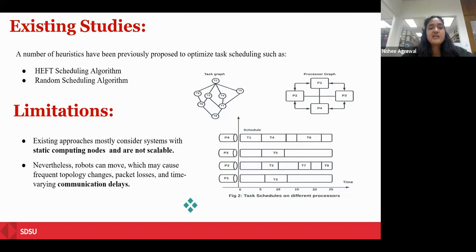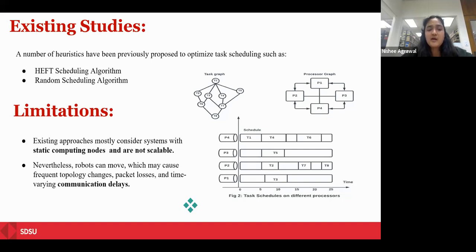Existing studies show that a number of heuristics have been previously proposed to optimize task scheduling, such as the HEFT algorithm and the random scheduling algorithm. HEFT is the heuristic earliest finish time algorithm. In this algorithm, we decide the task priority on the basis of upward ranking. Upward ranking is calculated on the basis of computational cost, that is the cost of every task on every processor, and communication cost, that is the communication cost between tasks, i.e., inter-task dependency.